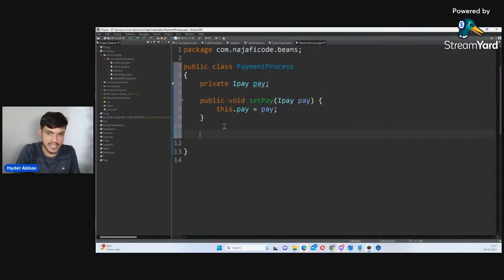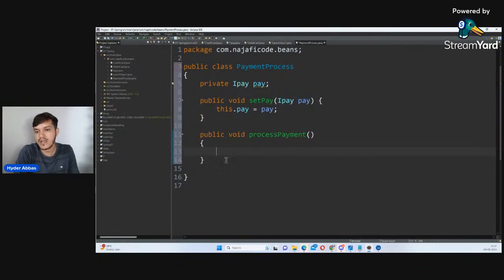Done. And I would also like to create the object. I would like to call the method. So I'll say here void process payment. Process the payment. And in this particular method, I would like to collect the amount from the caller, double type amount.